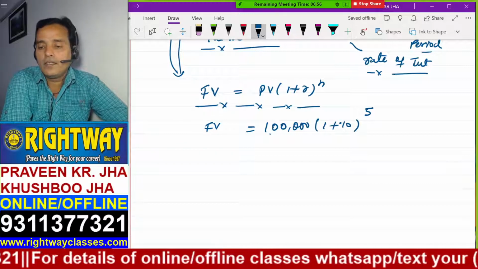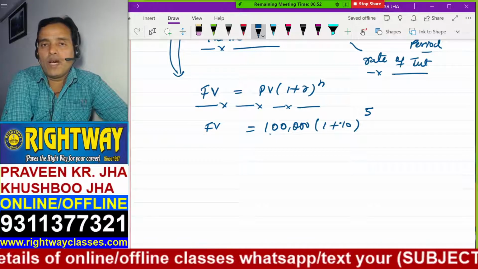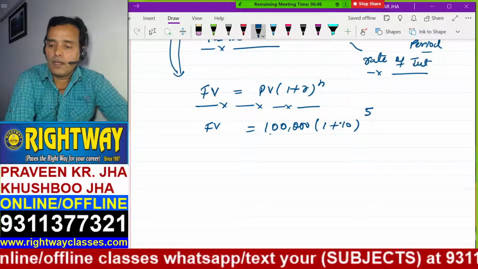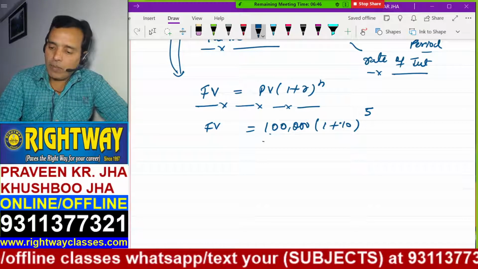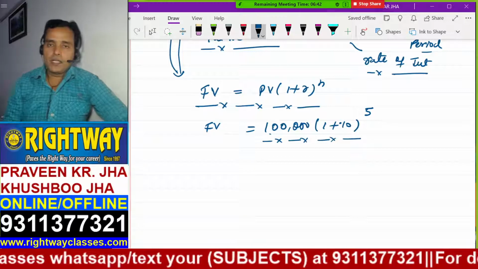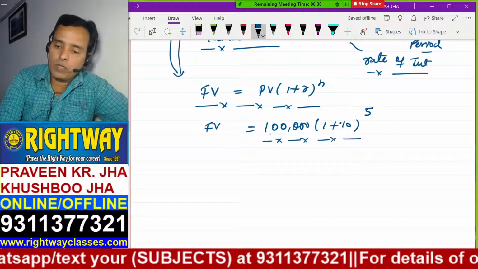1 lakh into 1 plus 0.10 to the power 5. 5 is the time period. So what you will get after 5 years, if you keep depositing 1 lakh rupees today in the bank at the rate of interest 10%? That money you will get after 5 years is called what? Future value.